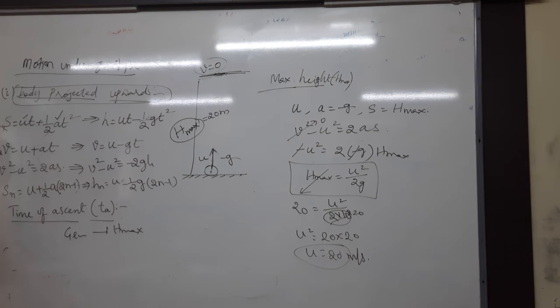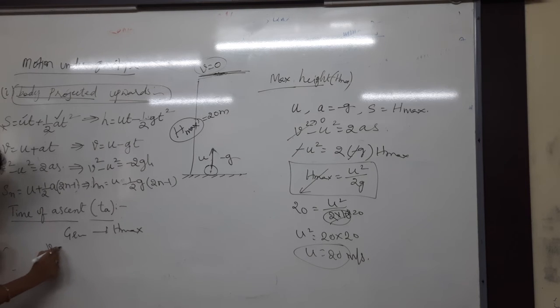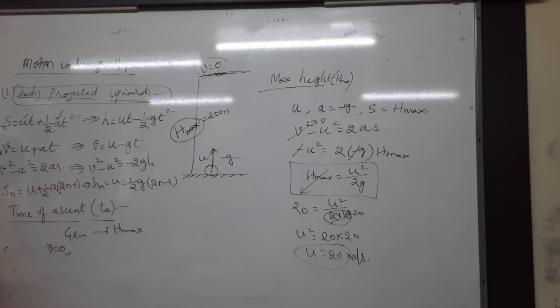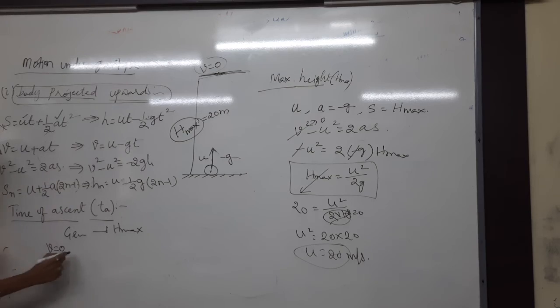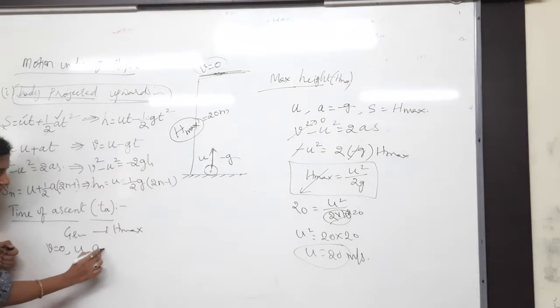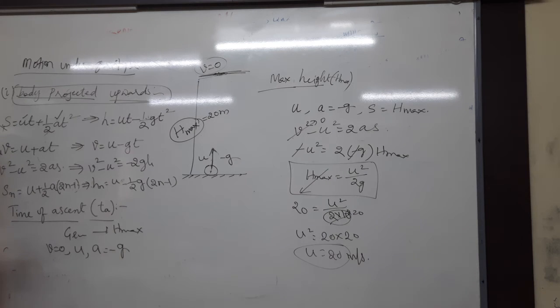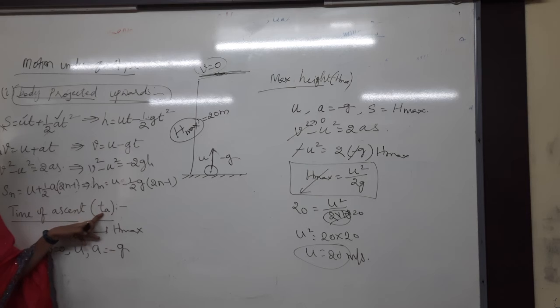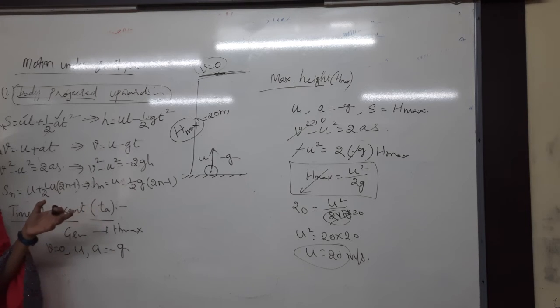Now, at the maximum height what happens? V is equal to 0. Very good. V is equal to 0. The body is moving upwards, which means I am giving some velocity initially, or not? I am giving some velocity, then only it will go upwards. So, u is there and of course a is there. How much is a? Minus g. What do I have to find out? Time I have to find out. Which formula can I use? V is there, u is there, acceleration is there. I want time. V is equal to u plus at.